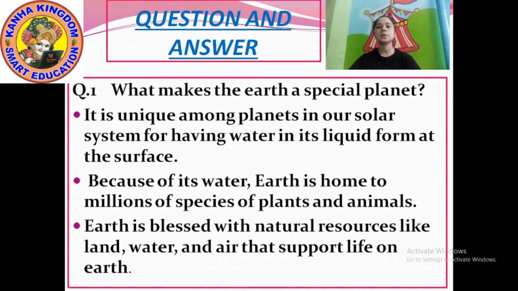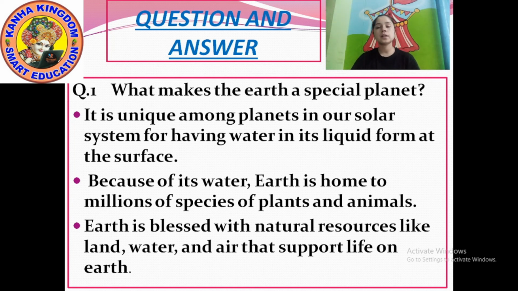For example, earth is blessed with natural resources like land, water, and air that support life on earth.